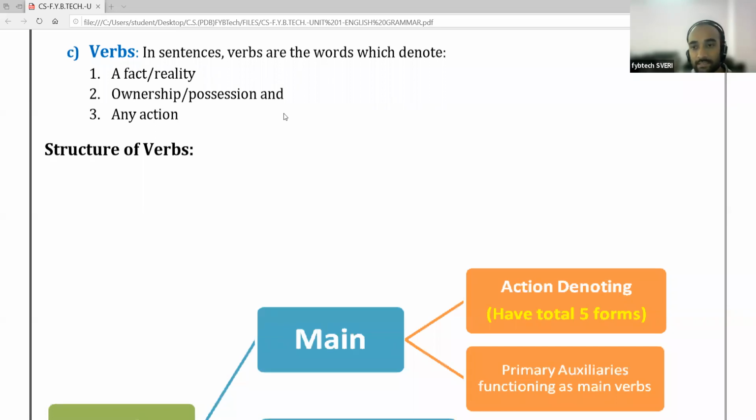Whatever fact or reality is there, it can also be shown with the verb. Okay, then ownership or possession. For showing ownership and possession also, we have to use a verb. So verb is the word which denotes a fact or reality, ownership or possession, or action.